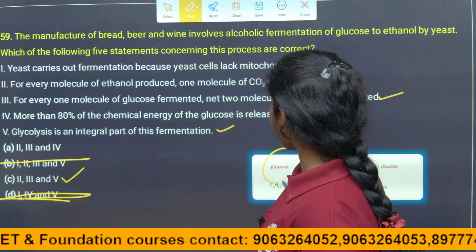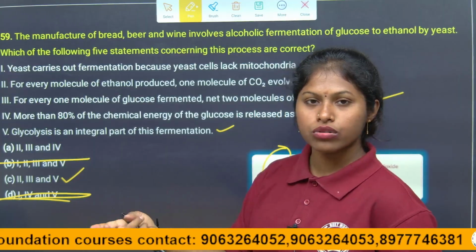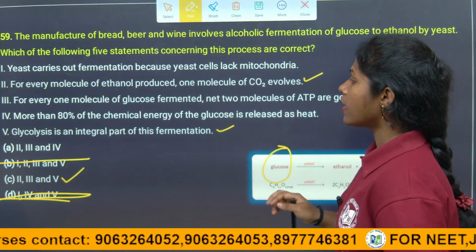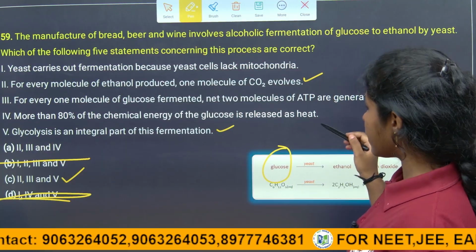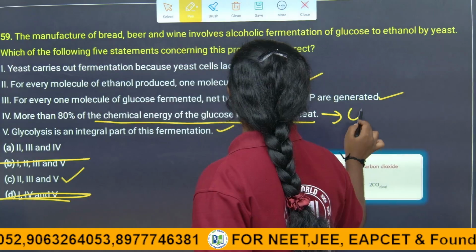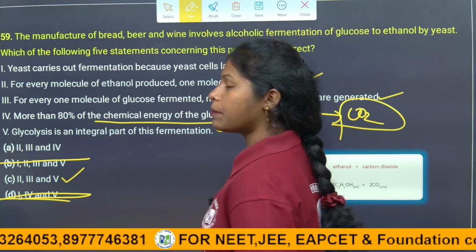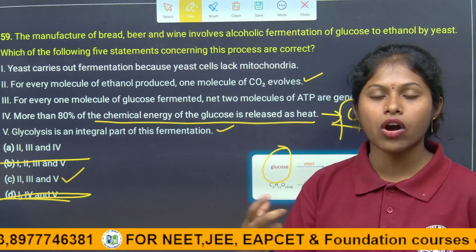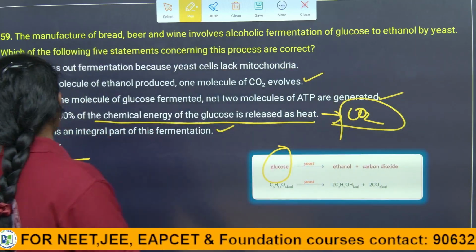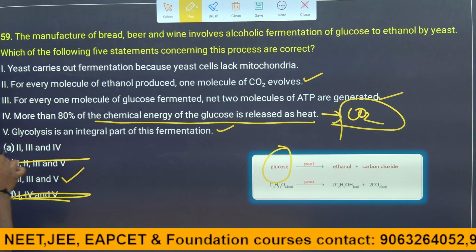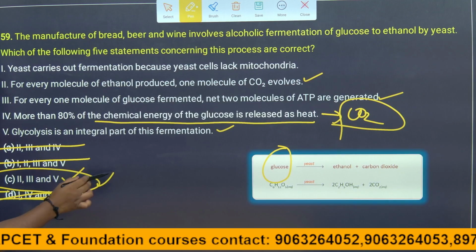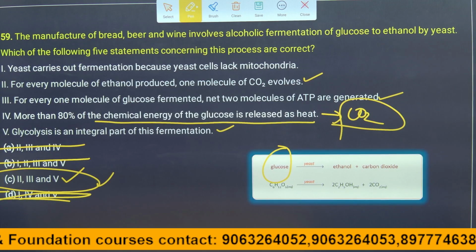Because the breaking down of sugar is happening. Sugar is nothing but glucose. The process of breaking down of glucose, we call it, children, glycolysis. Right? So, is more than 80% of the chemical energy of the glucose released as heat? No, it is releasing carbon dioxide, right, children? It is released as carbon dioxide. That is why the dough of idli or bread rises. So here the fourth statement is also wrong. That is why wherever the fourth statement is there, we can eliminate the option directly. So here C is the correct answer for this question, children.